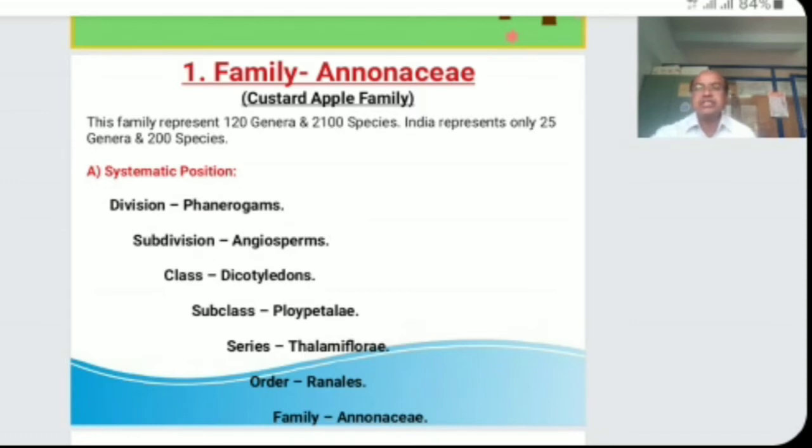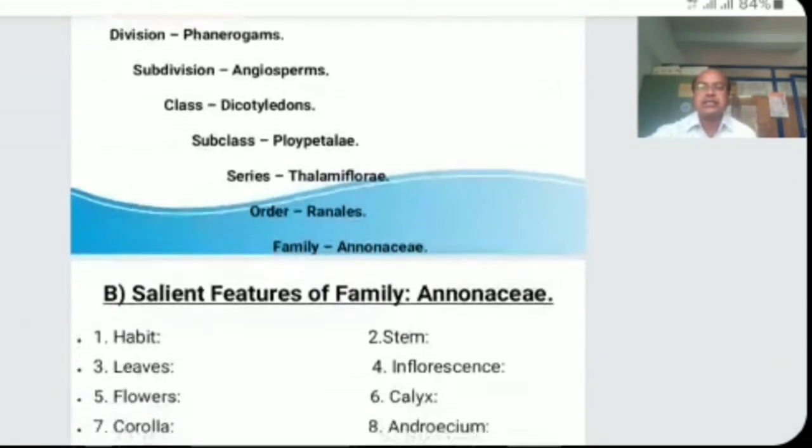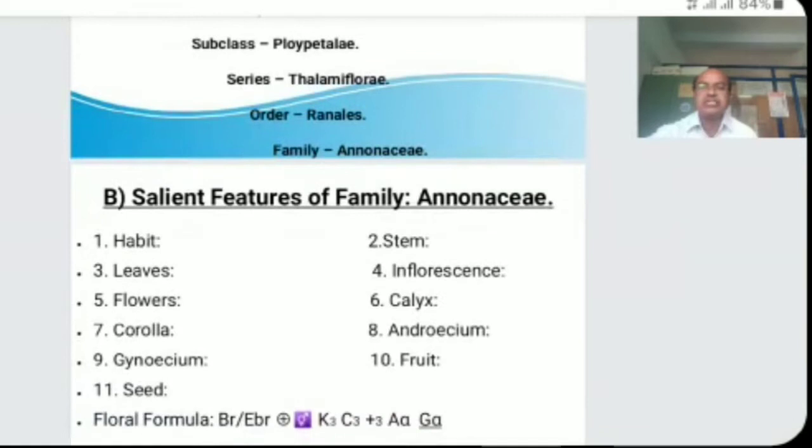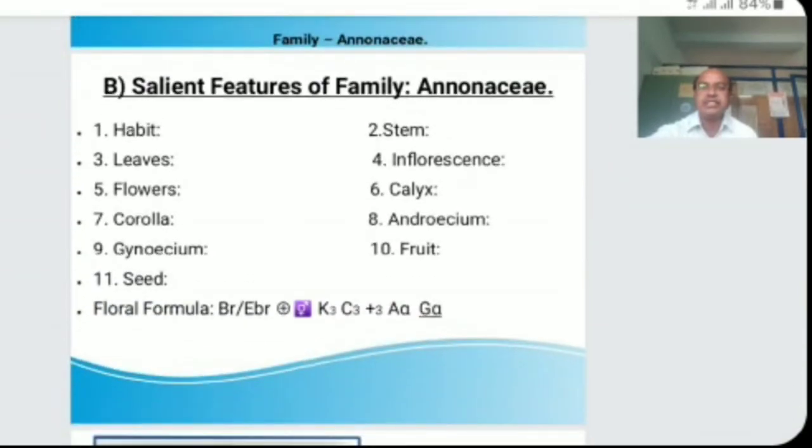So we must see the salient features of this family Annonaceae with reference to different points such as habit, stem, leaves, inflorescences, flowers, calyx, corolla, androecium, gynoecium, fruits and seeds.